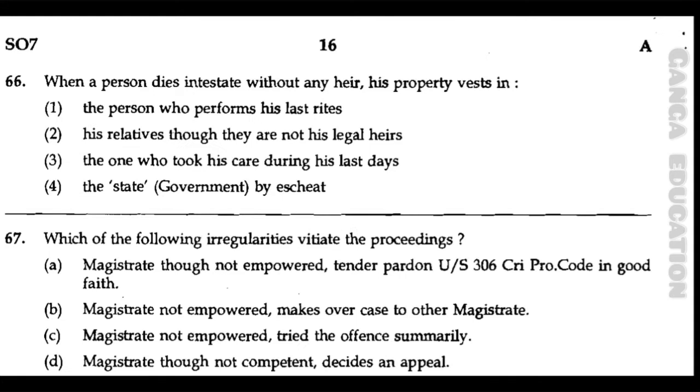Now question number 66. When a person dies intestate without any heir, his property vests in. Option number 1, the person who performs his last rites. Option number 2, his relatives though they are not his legal heirs. Option number 3, the one who took his care during his last days. Option number 4, the state government by estate. And the correct answer is option number 4, the state government by estate.